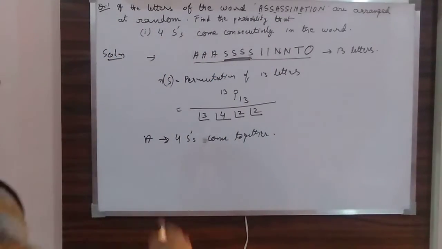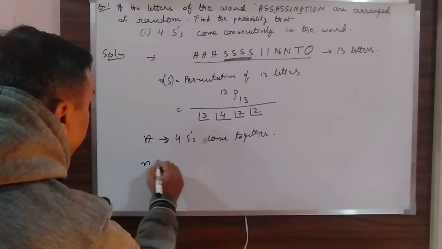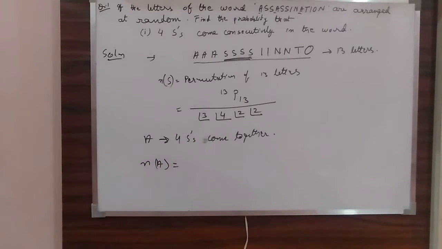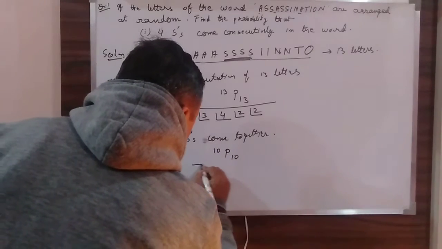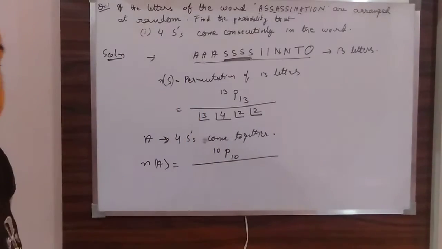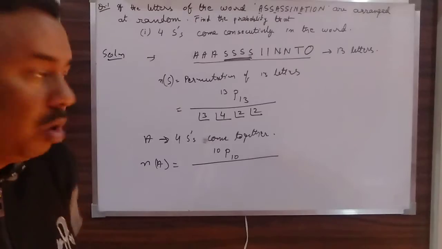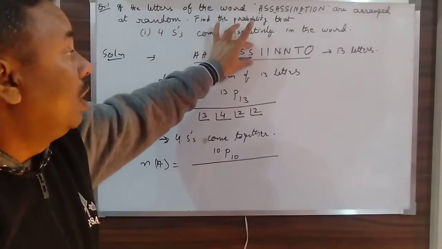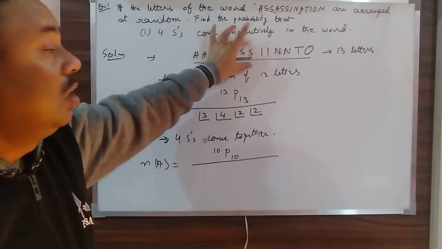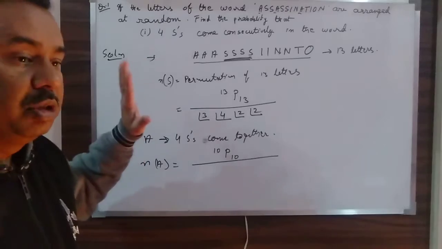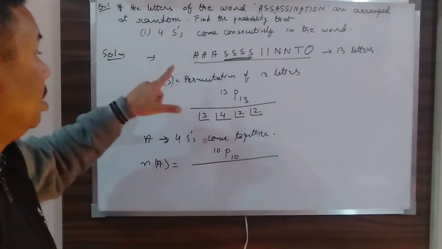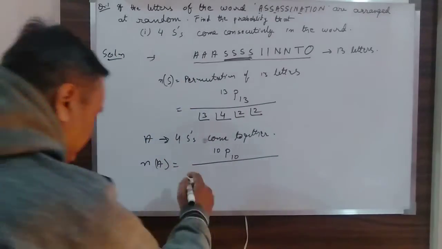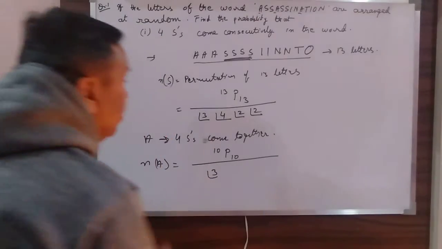So n(A) will be 10P10, but once again I have taken these four S's as one unit, and I still have 3 A's, so it will be divided by factorial 3.